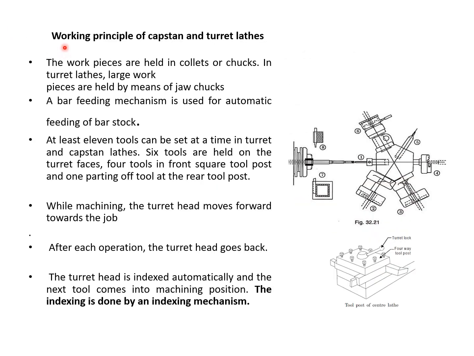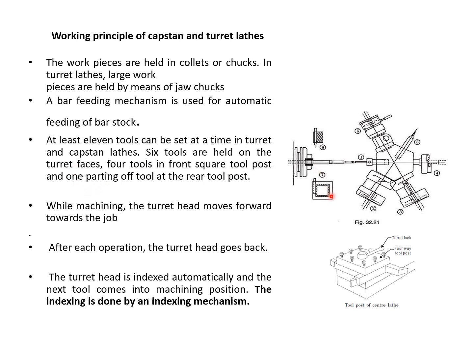Now we will discuss the working principle of capstan and turret lathe. Here the workpieces are held in collets or chucks. I hope you know what is meant by collet. Collets are used to hold hollow objects. Chucks, you already know, there are different types, that is 2-jaw chuck, 3-jaw chuck and 4-jaw chucks. In turret lathe, large workpieces are held by means of jaw chucks. Here a bar feeding mechanism is used for automatic feeding of the bar stock or workpiece.